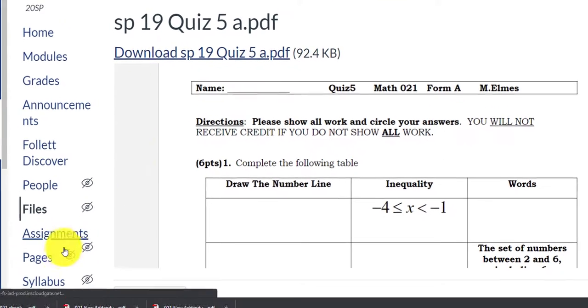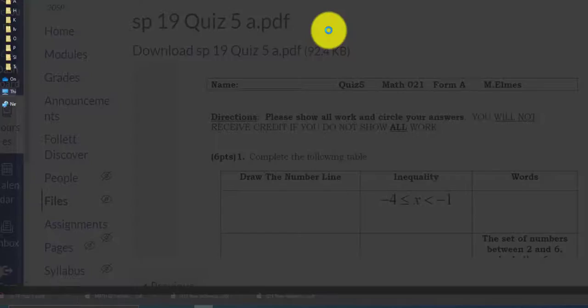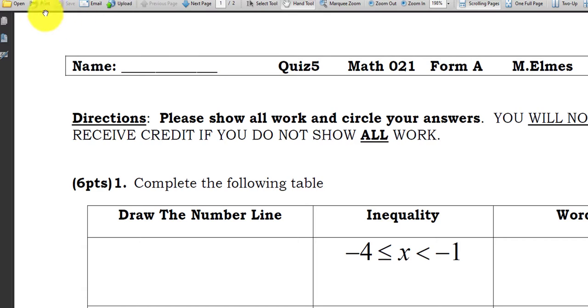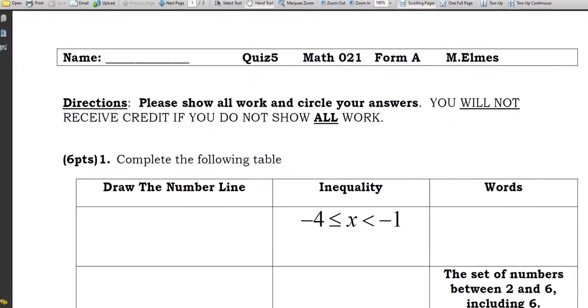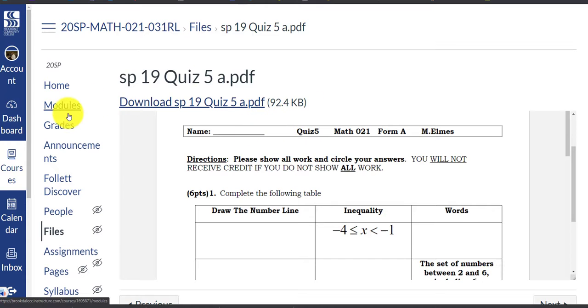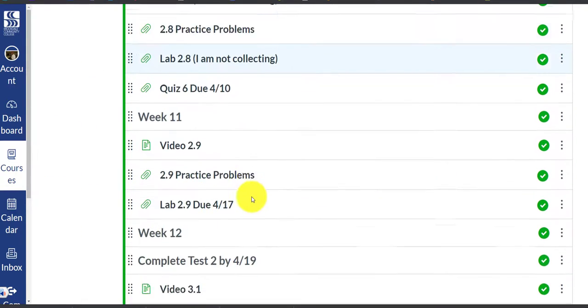You click this link, and it will download, again, in your folder. You'll see there's my quiz, so you open it up, print the quiz, complete the quiz, scan the quiz. Maybe you'll use that Genius Scan app, and then you're going to send it to me using that submit button that I showed you on the previous screen. But again, most of your work is going to take place under modules in the weekly work folder.